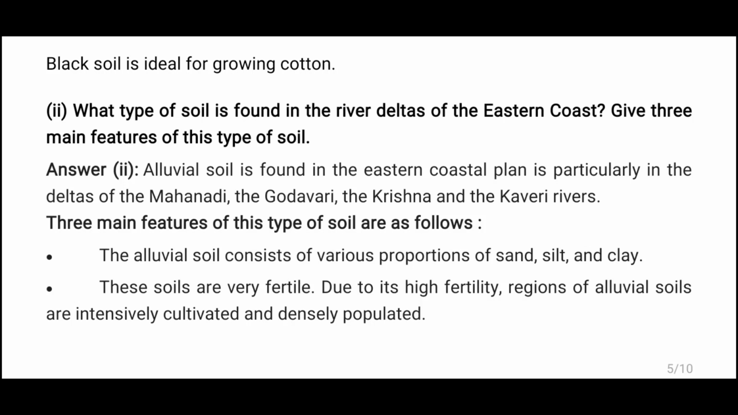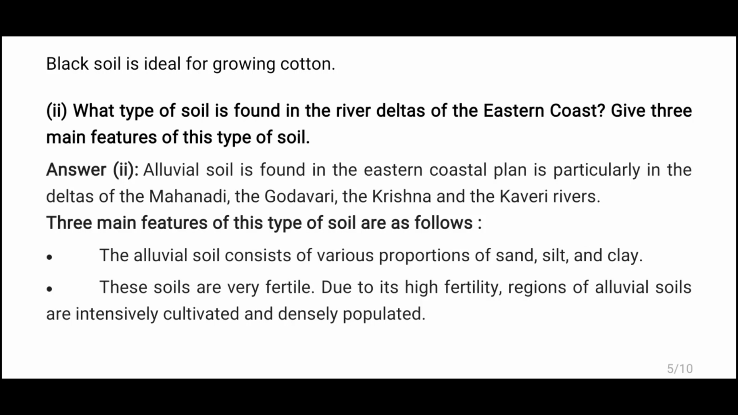What type of soil is found in the river deltas of the eastern coast? Give three main features of this type of soil. Alluvial soil is found in the eastern coastal plain, particularly in the deltas of the Mahanadi, Godavari, Krishna, and Kaveri rivers. Three main features of this type of soil are as follows.